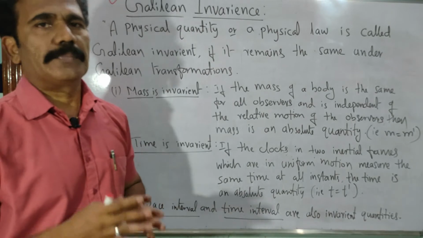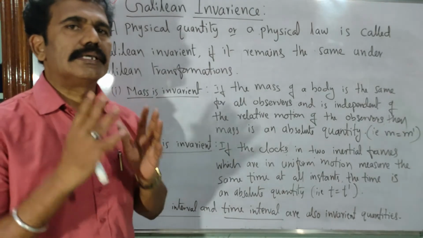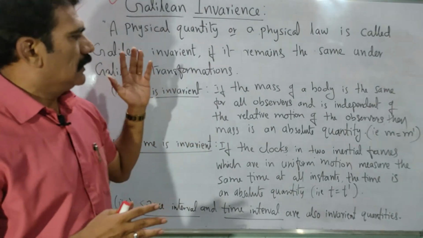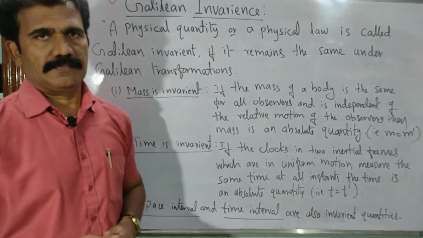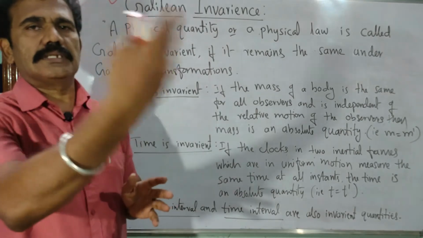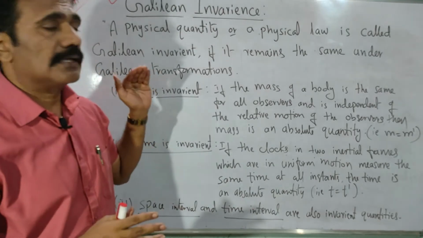Now let us see which physical quantities can be considered invariant, or absolute, according to the Galilean transformation equations. We are not yet considering Einstein's special theory of relativity. We are still based on Galilean transformation.